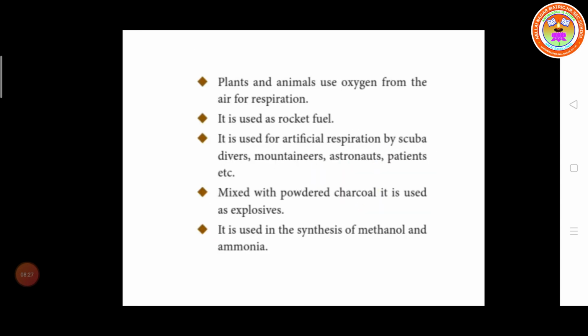Oxygen mixed with the powder charcoal is used as explosives. Then the last one, it is used for the synthesis of methanol and ammonia.